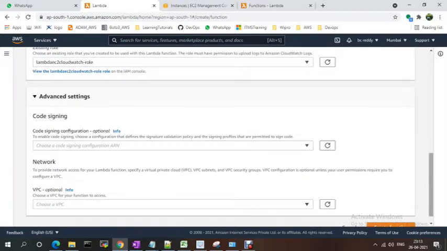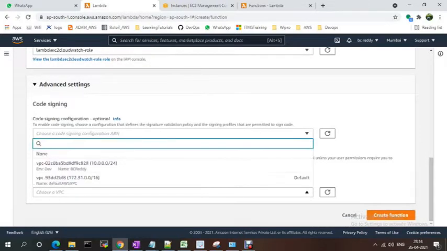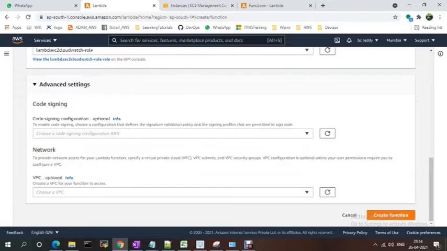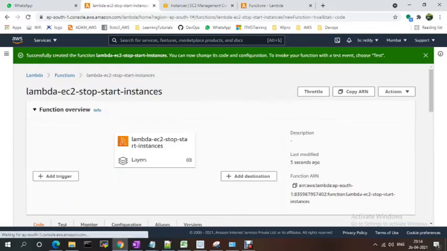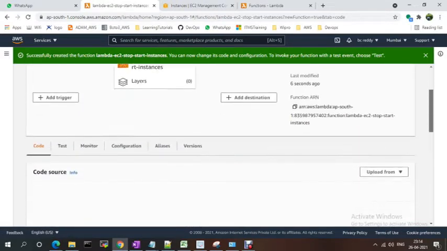If you have to run this Lambda function within your specific VPC, you just need to select the subnet. This is optional. I'm just creating the function. So my function is created.